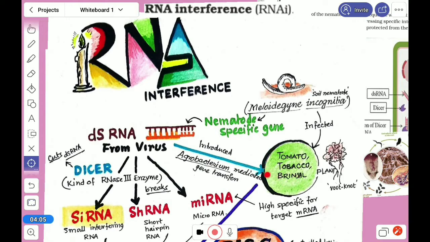One thing you have to remember: we do not introduce it inside the nematodes. We are introducing it inside the plant. We can introduce it by Agrobacterium mediated gene transfer. This is the simplest and easiest way to transfer the tagged dsRNA to the plant.